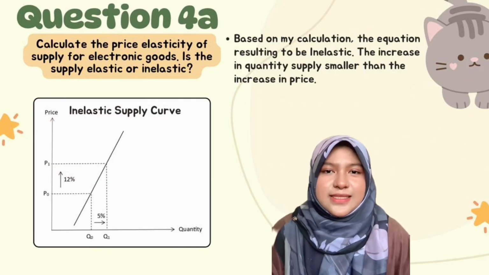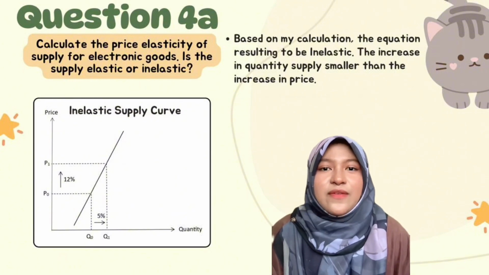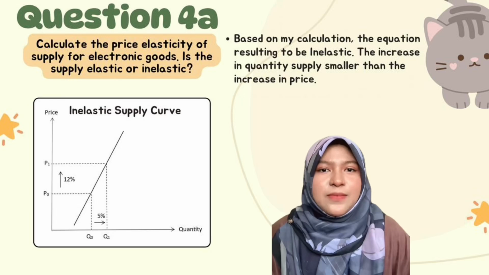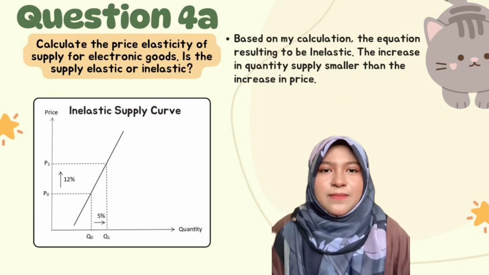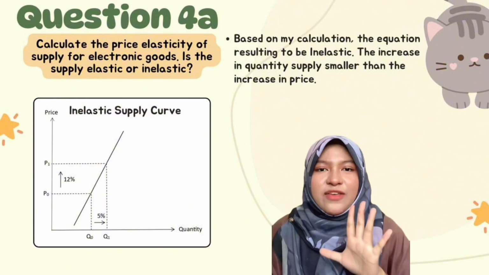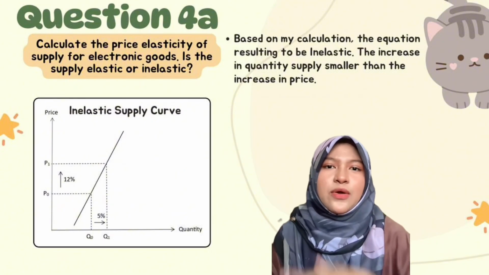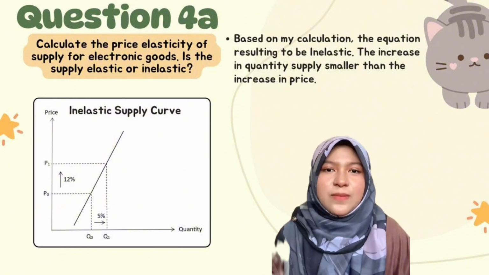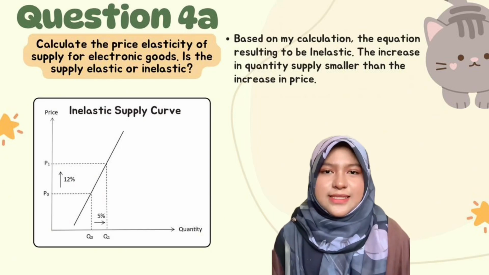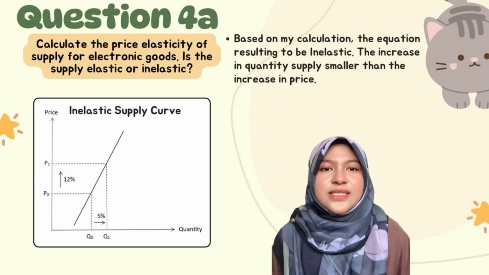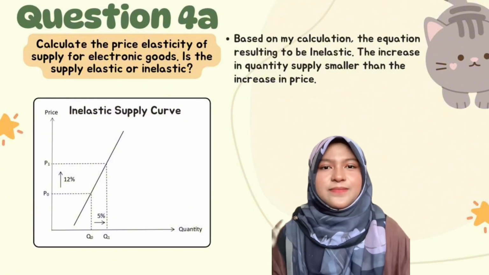For the inelastic supply curve, the price of electronic goods increased by 12%, represented on the vertical axis, while the quantity supplied increased by only 5%, shown on the horizontal axis. Based on my calculation, the result is inelastic, as the increase in quantity supplied is smaller than the increase in price.